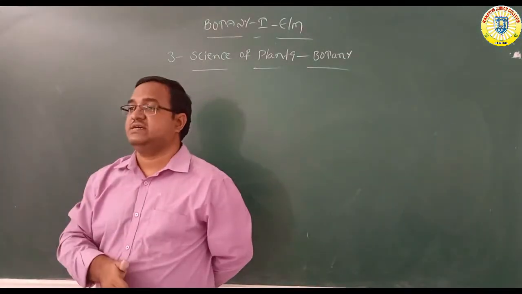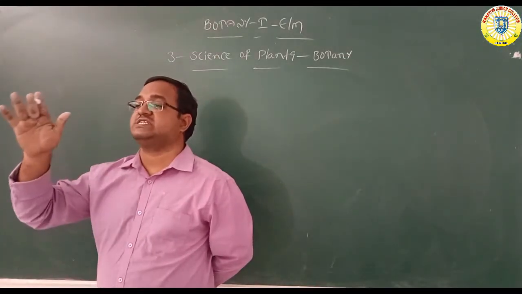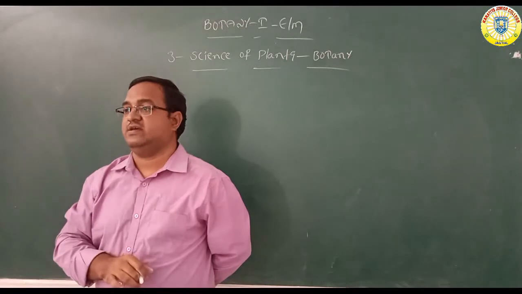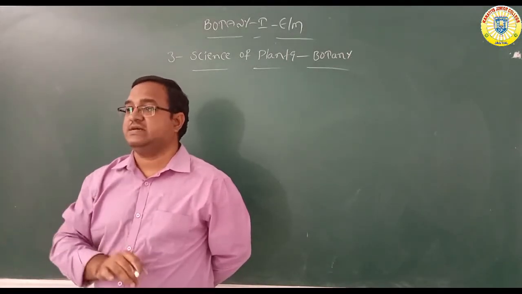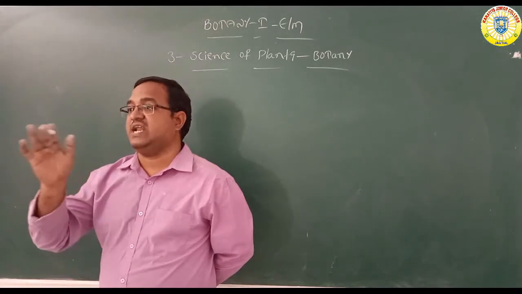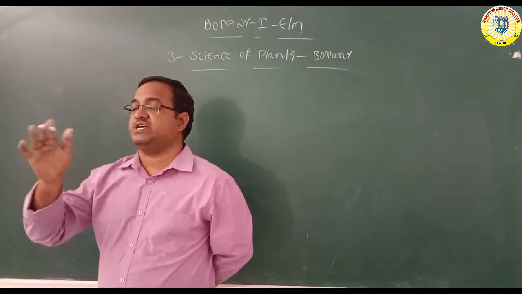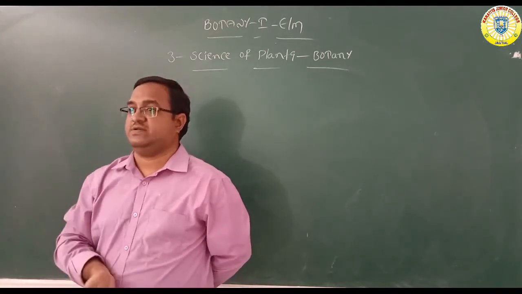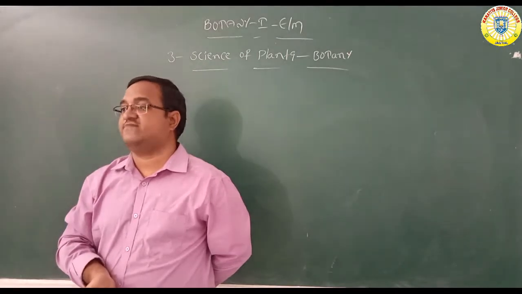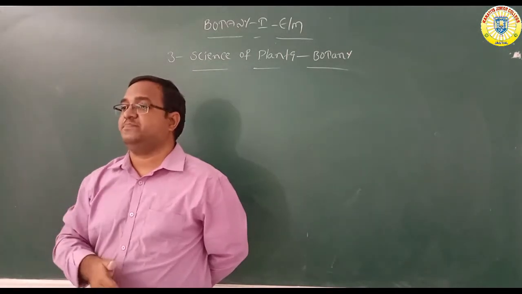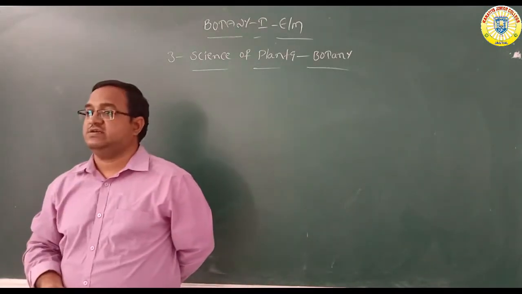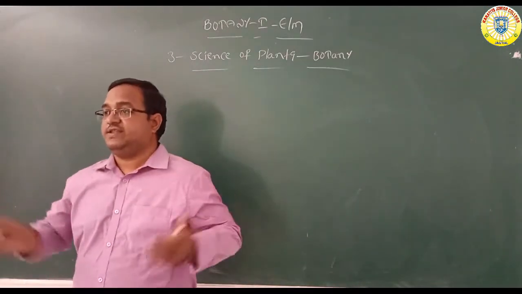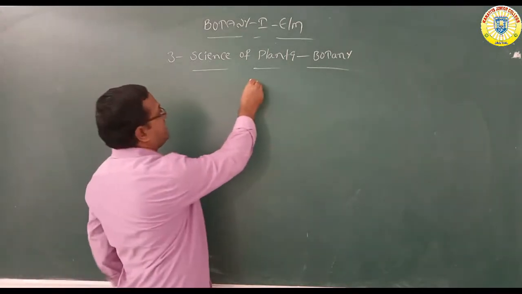Watson and Crick explained the double helical structure of DNA. Then Charles Darwin proposed the theory of evolution. Then Robert Hill introduced the light reaction in photosynthesis. So these are some scientists. Next, scope. Scope is already completed, I think.